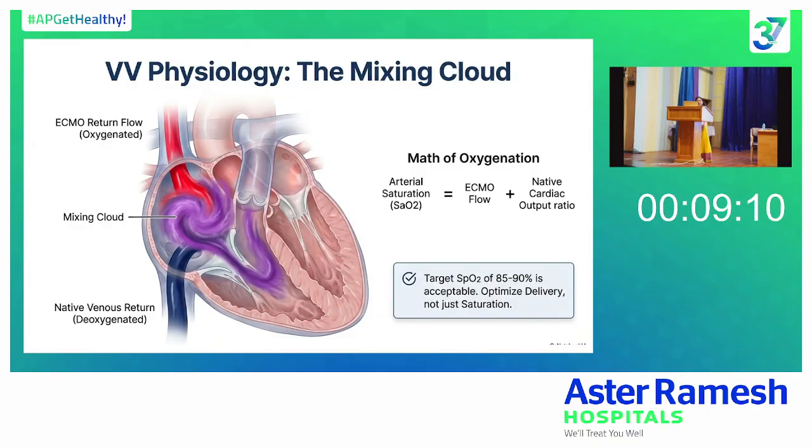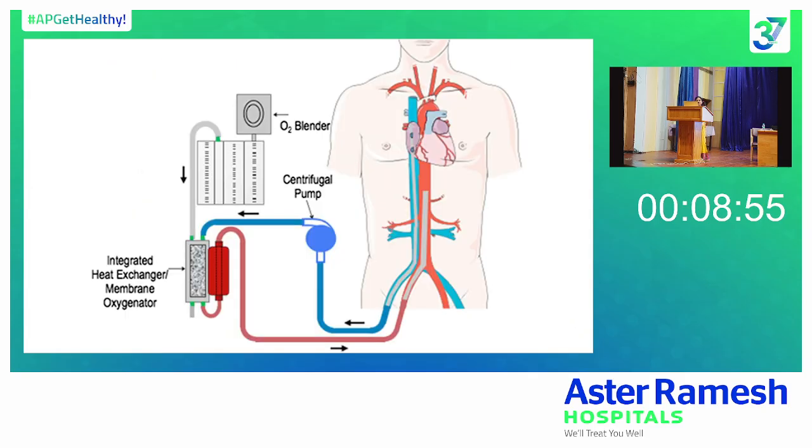So that is why the arterial oxygen saturation in VV ECMO depends on the ECMO flow and the native cardiac output. Usually our target is to maintain saturation of around 85 to 90%, which is acceptable. And our main aim is to maintain the oxygen delivery.